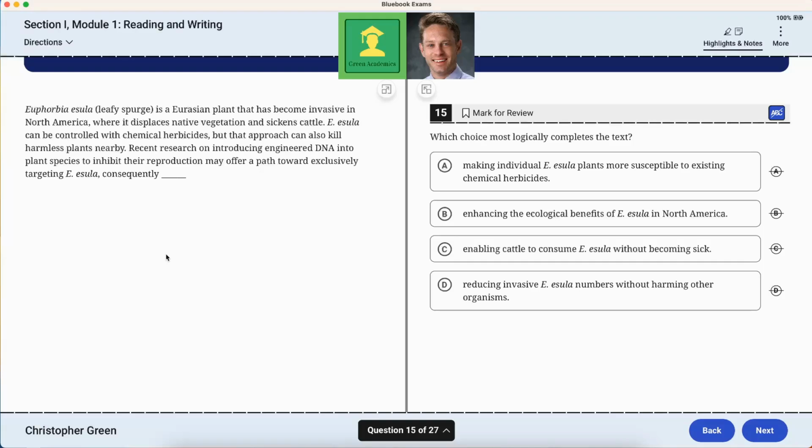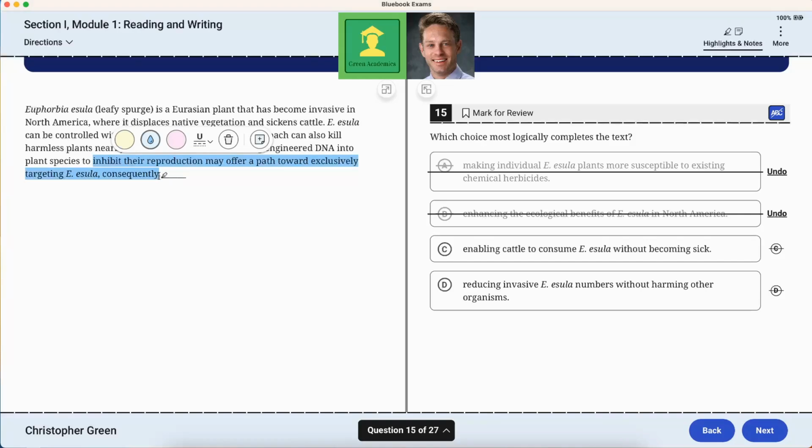Making individual EE plants more susceptible to existing... I don't think so. Enhancing the ecological benefits of EE in North America, definitely not. Enabling cattle to consume EE without becoming sick, maybe. Reducing invasive EE numbers without harming other organisms, yes. Yes. Inhibit their reproduction toward exclusively targeting EE. Yes, as in you can get rid of just that plant rather than harming other plants.